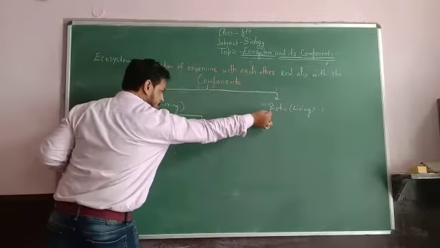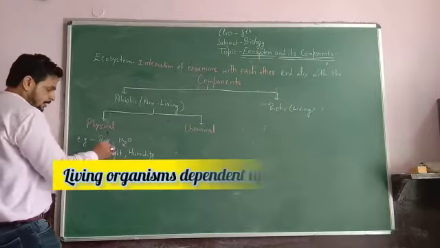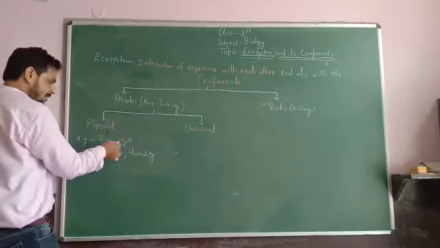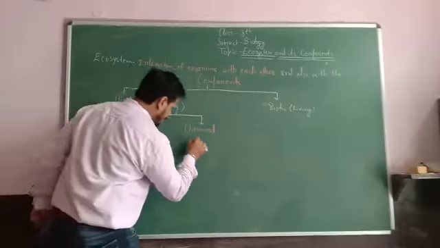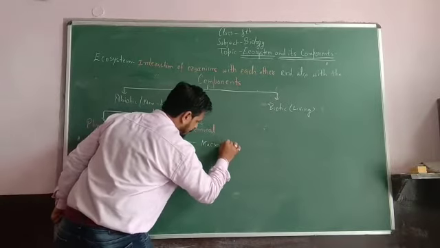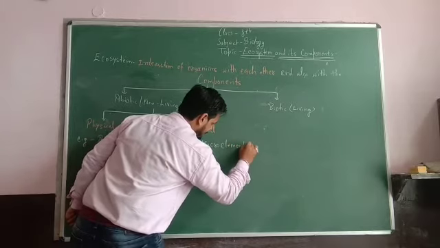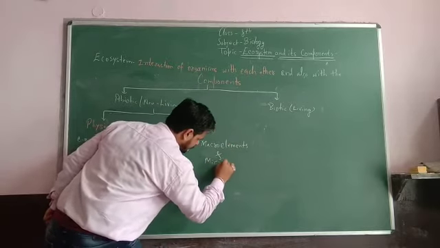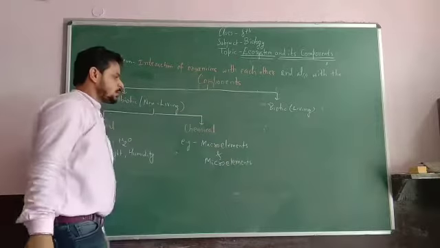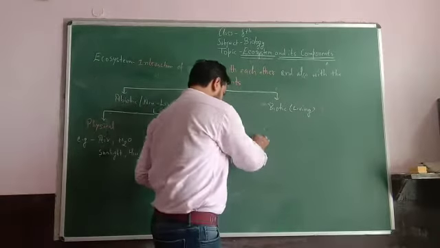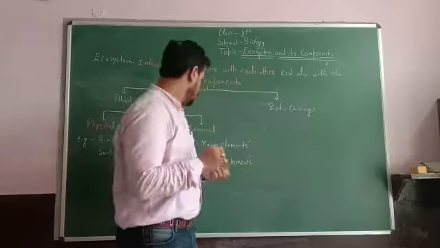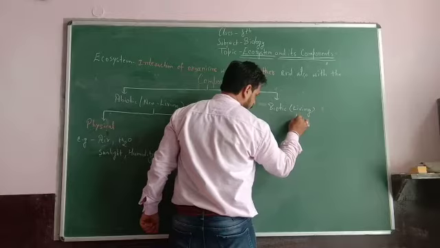It means that living organisms, plants and animals, are dependent on these physical factors. The second one is chemical factors, for example macroelements and microelements, which are required for the growth of living organisms.